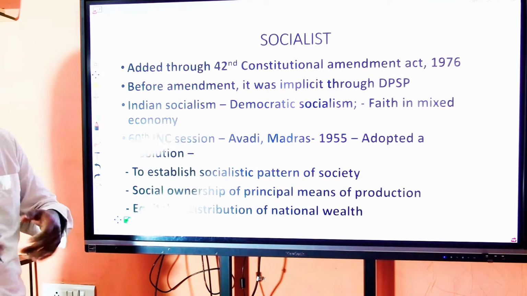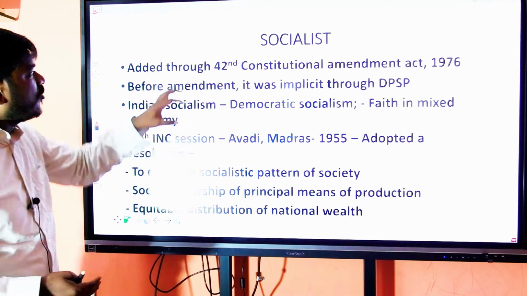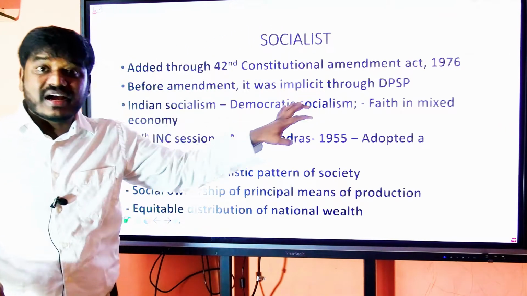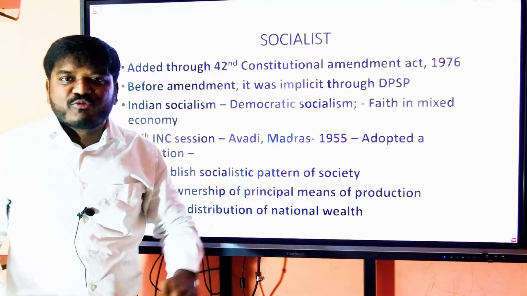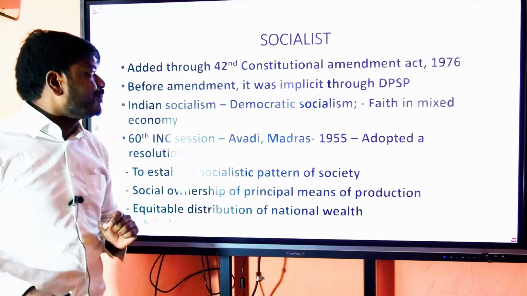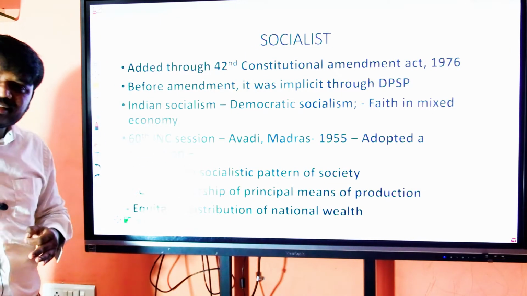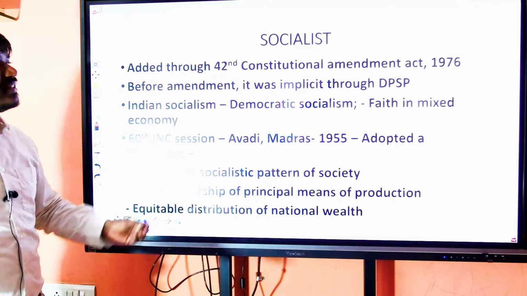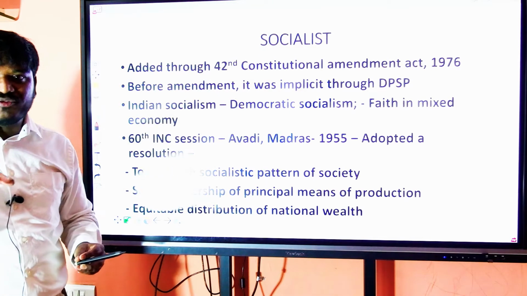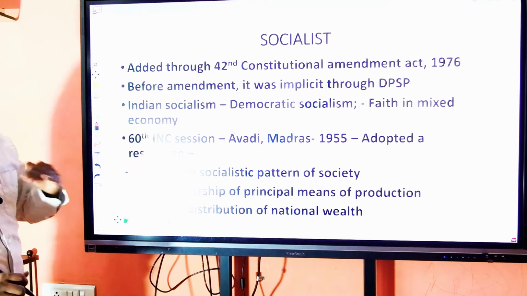There was an implicit presence of these socialistic ideals expressed in the Constitution through the directive principles of state policy. Only after the 42nd Constitutional Amendment Act was the ideal of socialism explicitly expressed.